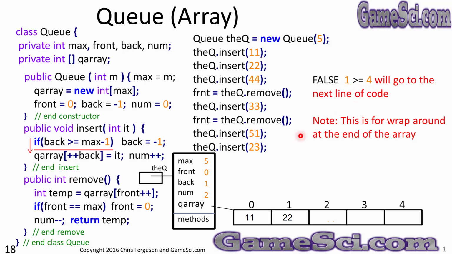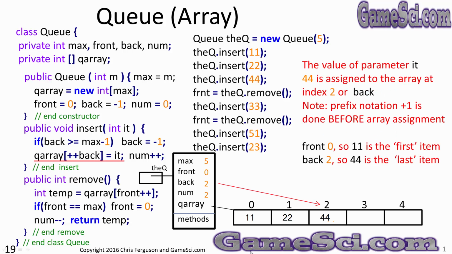1 greater than 4 is a false statement. You can see we're nowhere near the end of the queue, so this does not take effect. This is for the wraparound at the end of the array. So we'll drop down to the next line of code.